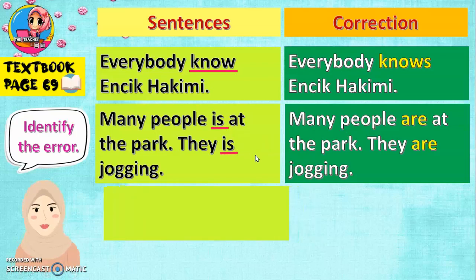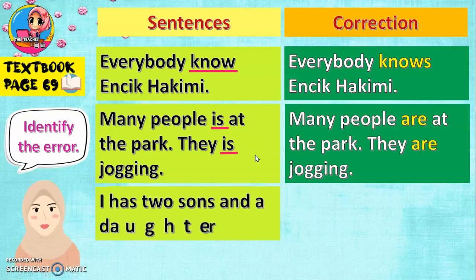Very good. Last sentence. I has 2 sons and a daughter. Saya ada 2 anak lelaki dan seorang anak perempuan. So look at the front of the sentence, the subject and the verb. So we have I has. Okay, I is a special pronoun. Walaupun dia I seorang tapi dia special. Dia dianggap satu tapi istimewa.